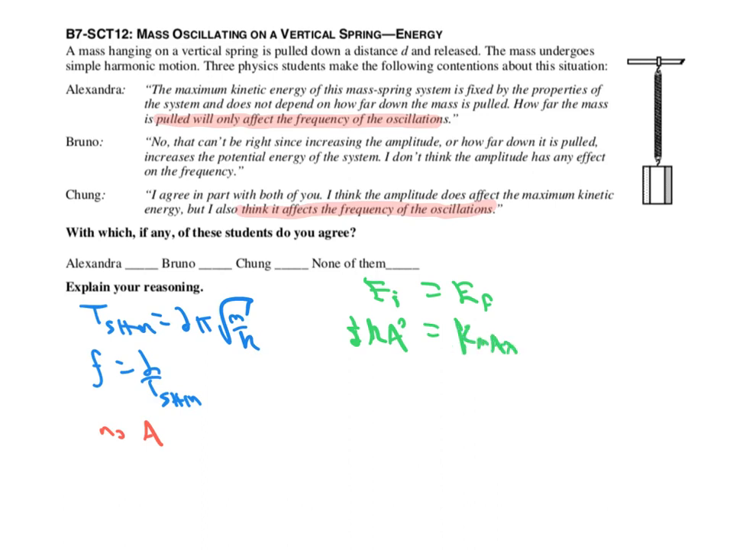So we can see that, in fact, A definitely plays a role here, and so the amplitude definitely affects the potential energy of the system. So these are both correct. And therefore, this is not correct. If we look at this, the person we should go with is pretty clearly Bruno, who has both things correct.